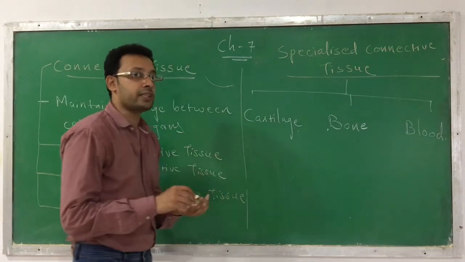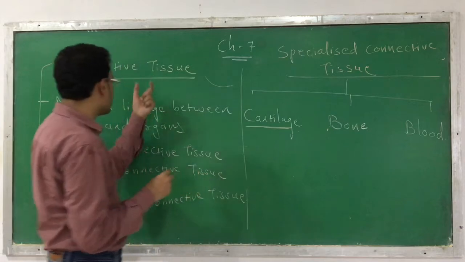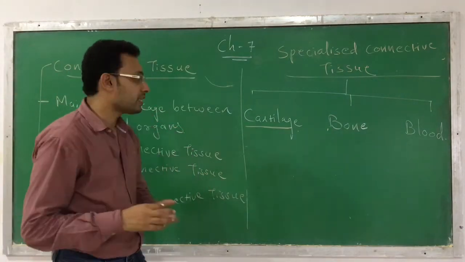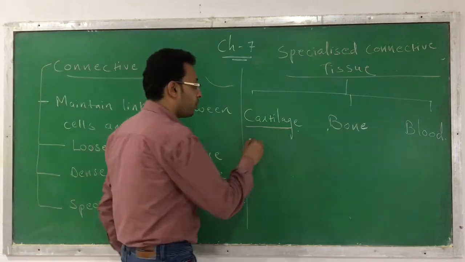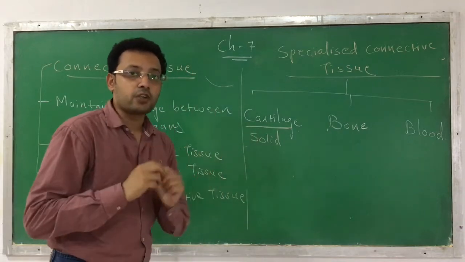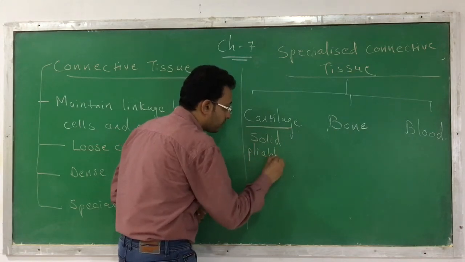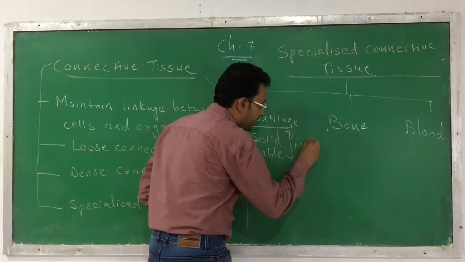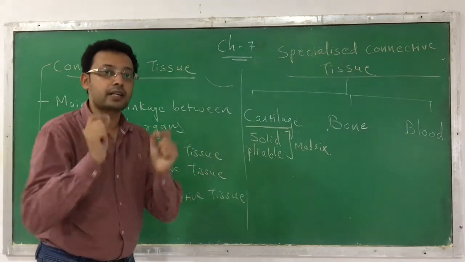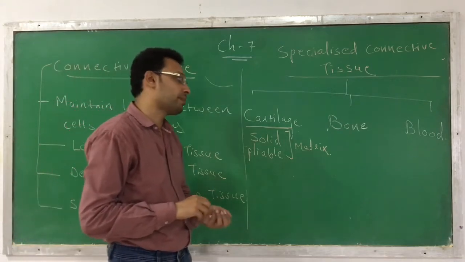Now, what is special in them? The cartilage connective tissue, usually if you see connective tissue, whatever it may be, loose or dense, they are soft in nature. Here, this cartilage is solid. Okay? Why is it solid? Because its ground material, or the matrix, is solid and pliable. Okay, the matrix is solid and pliable. This is the reason it is somewhat hard compared to a soft connective tissue or the other connective tissues we have discussed previously.